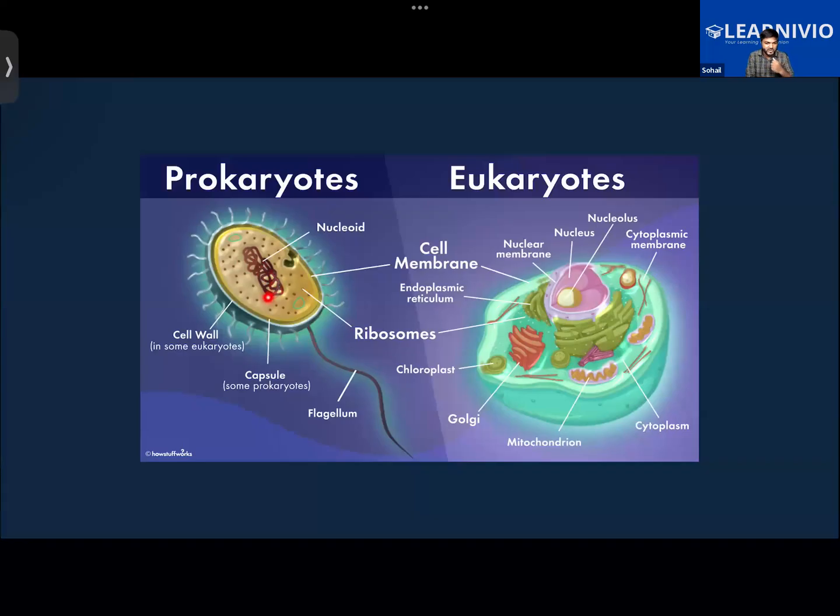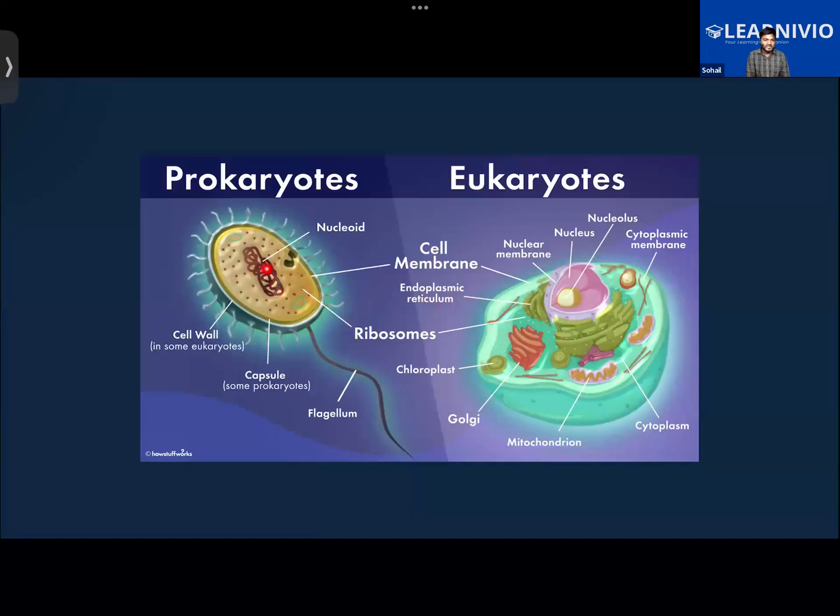In the middle of the cell there is a nucleus, also called the brain of the cell. Nucleus is present in the prokaryotes, but are they organized the way this one is? No.